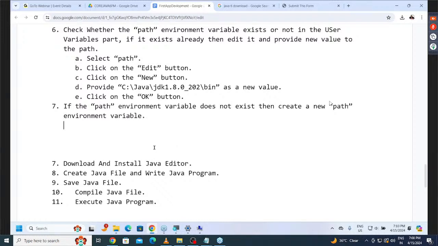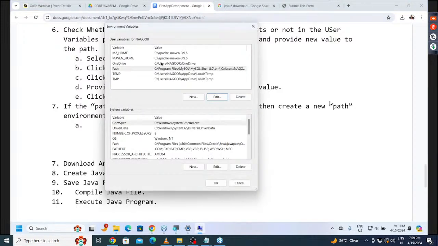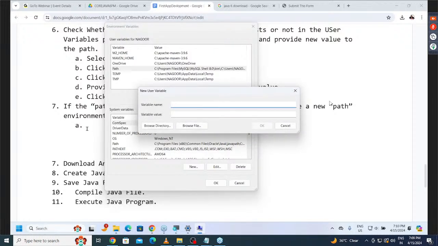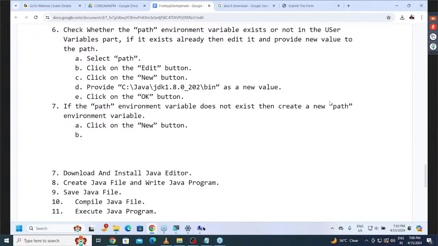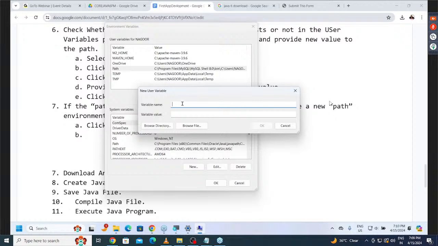Right. For this here, what I have to do there? Observe carefully. All of you understand it now? I'll show these points here. In the case if path is not available, assume the situation. If the path is not available, you have to click on what button here? New button. Click on new button. Then after clicking on the new button, what next one here? Observe carefully. Provide the variable name and variable value.